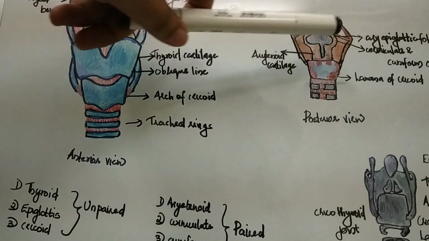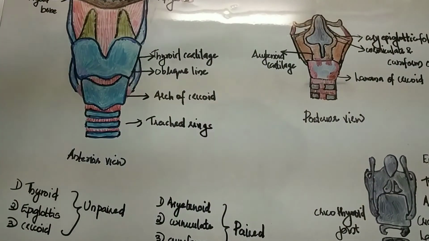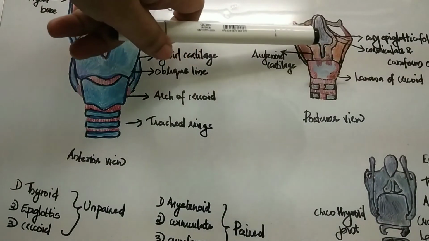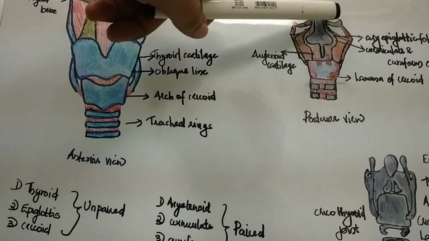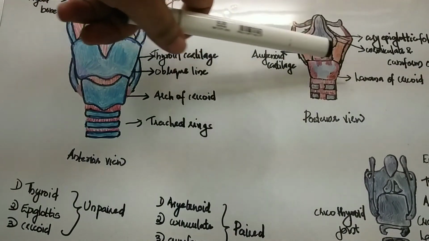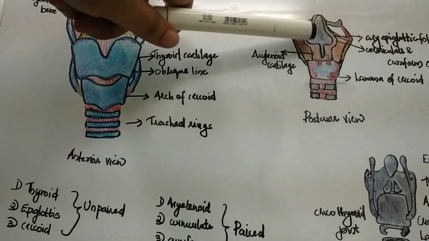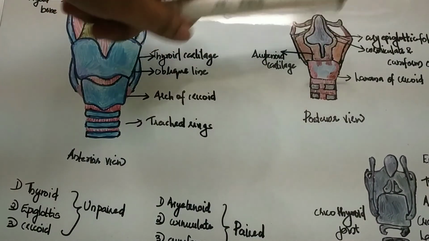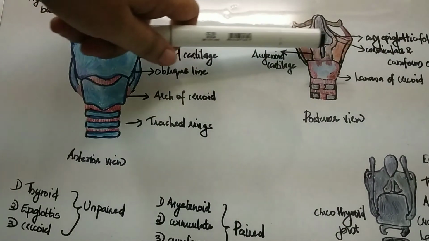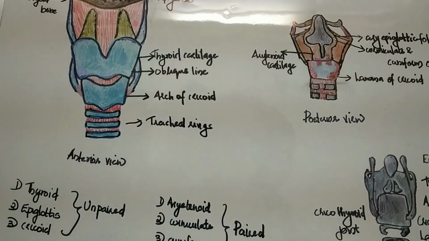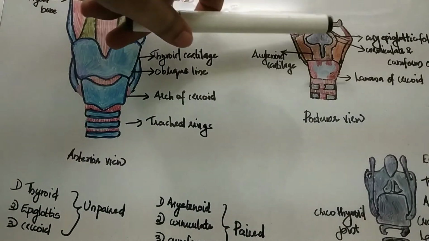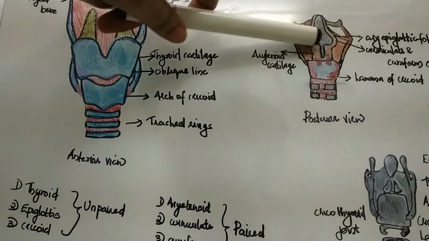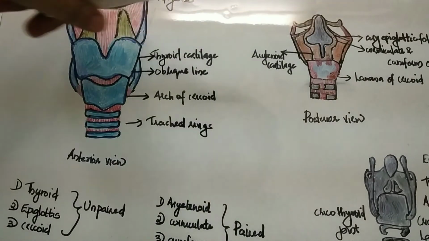So next is the corniculate cartilage. It articulates with the apex of the arytenoid cartilage. In this figure you cannot see the corniculate cartilage as it is seen within the aryepiglottic fold. It is a cone-shaped cartilage. They are paired, and they articulate with the apex of the arytenoid cartilage and are directed posteromedially. So next is the cuneiform cartilage. They are two rod-shaped cartilages and they are also placed within the aryepiglottic fold.